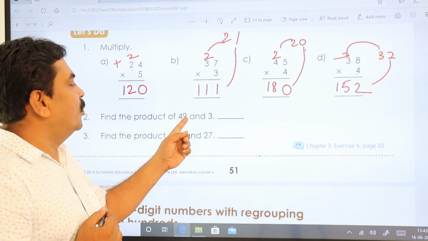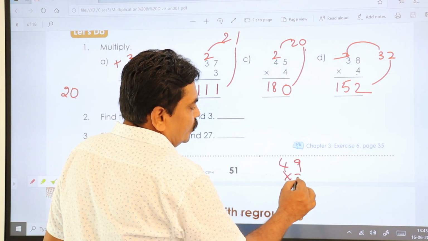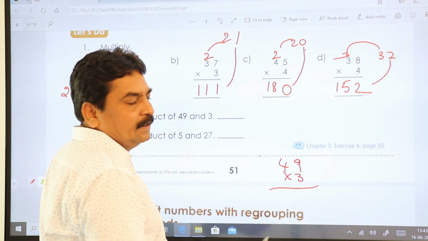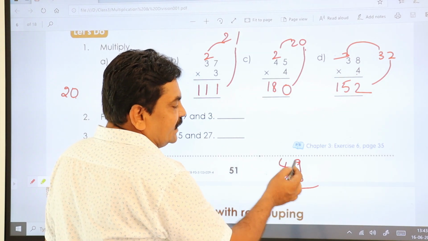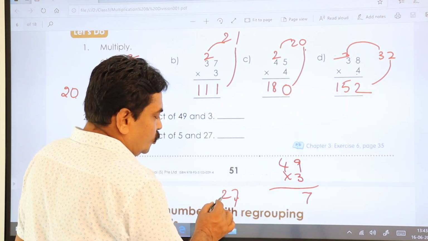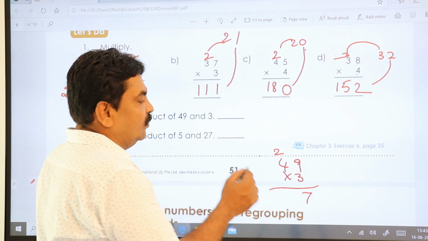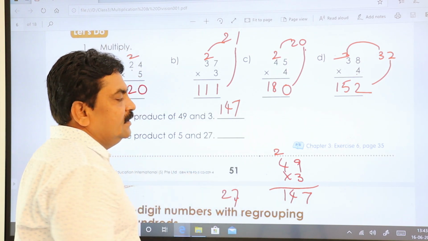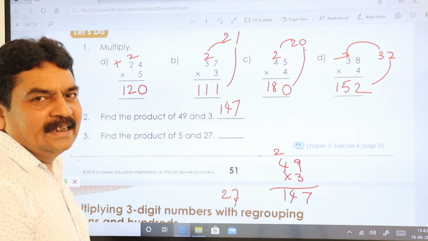Find the product of 49 and 3. Let's do it here. 49 into 3. 9 threes or 3 nines are one and the same. You can multiply this to this or this to this, no problem. 3 nines are 27. So keep this 7 down and 2 up to the next number. 4 threes are 12. 12 plus 2, 14. So it comes 147. Next, find the product of 5 and 27.